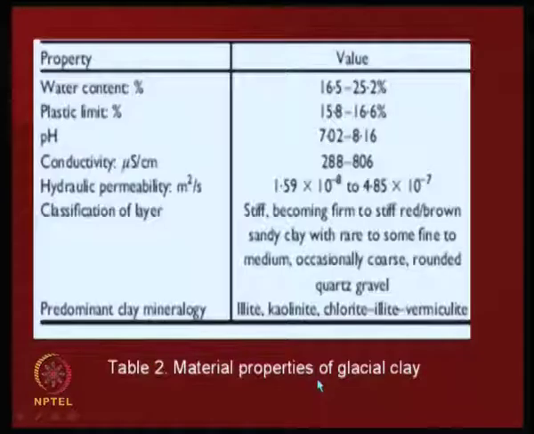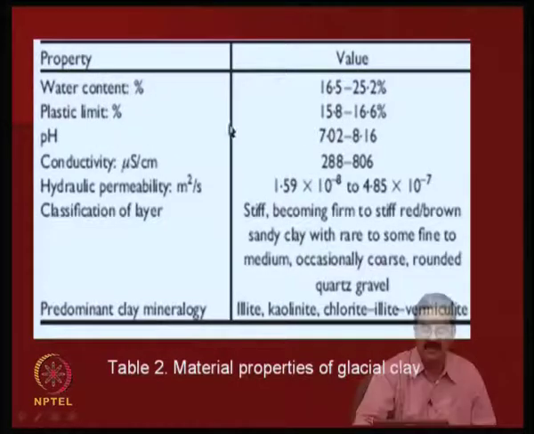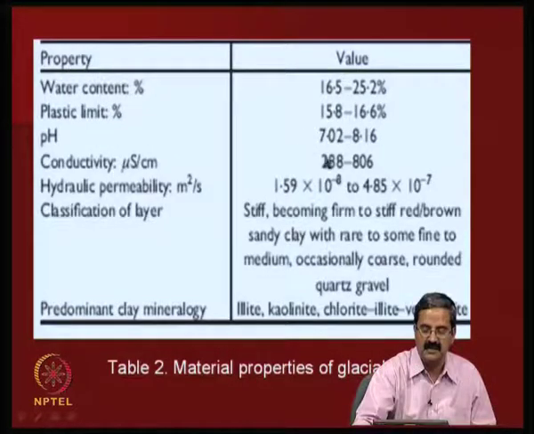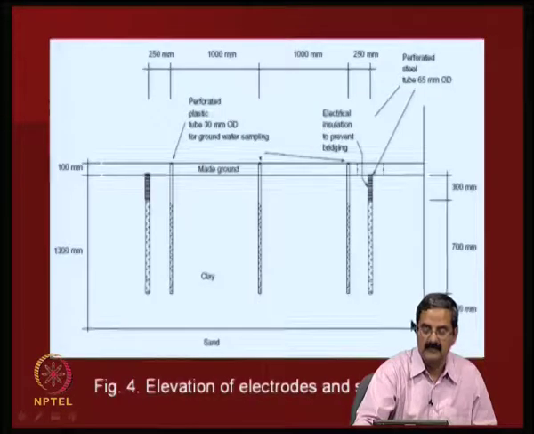It is a field experiment they have done, and the water content is about 16 to 25%, the plastic limit is this, pH is 7, and the conductivity of the soil is in this range, 288.6. The permeability of the soil is 10 to the power -8, you can say it is very low, which is in terms of the area they have given. Classification, okay, predominantly it is silt and all that.